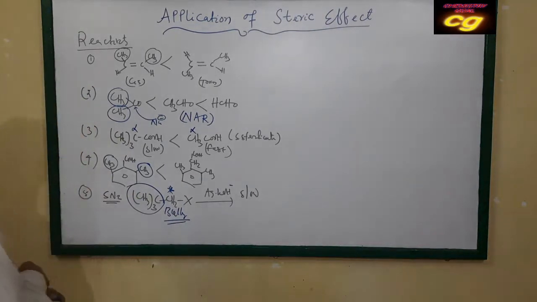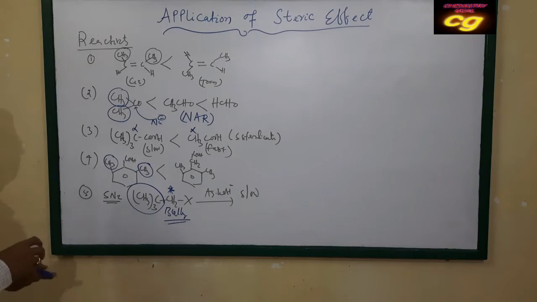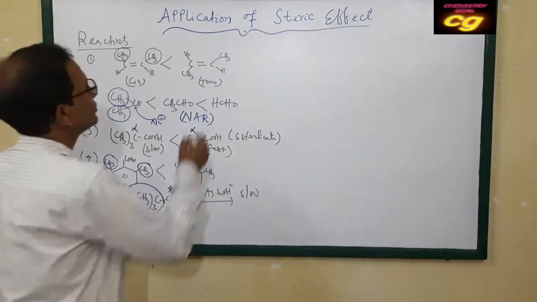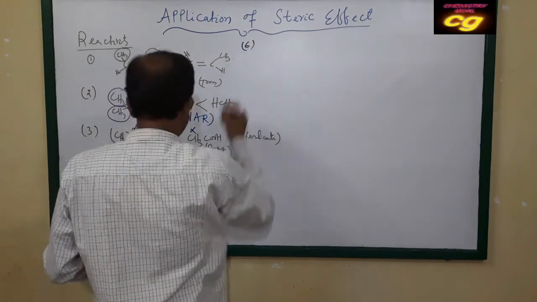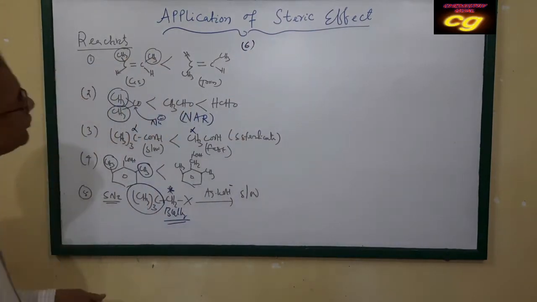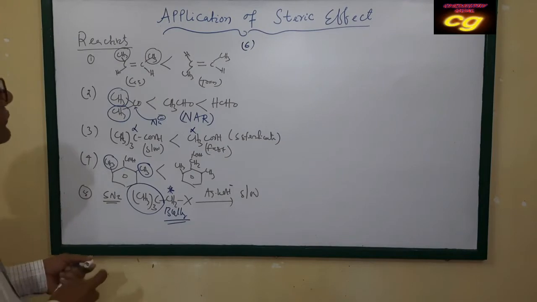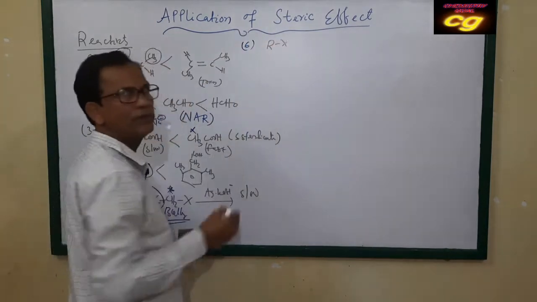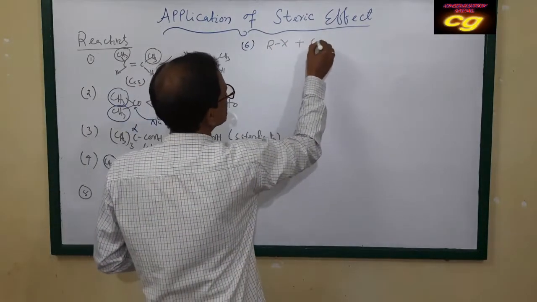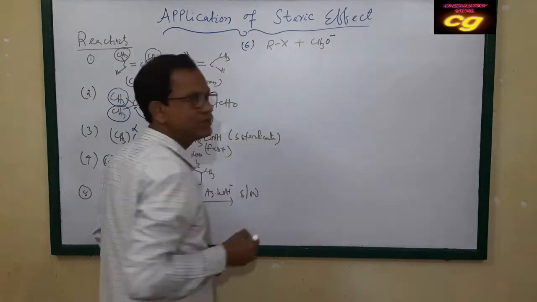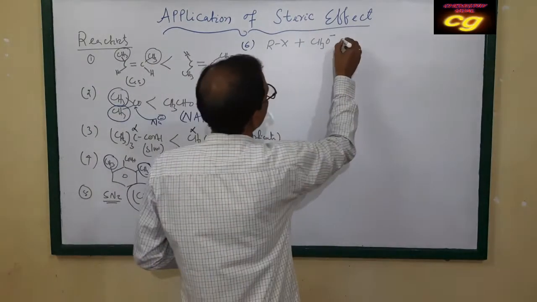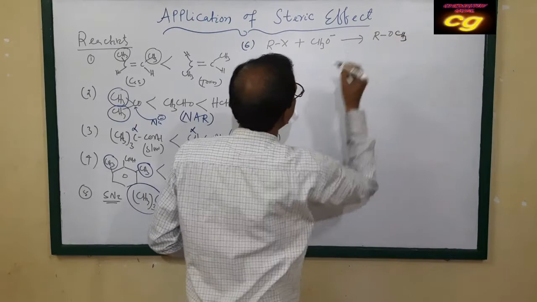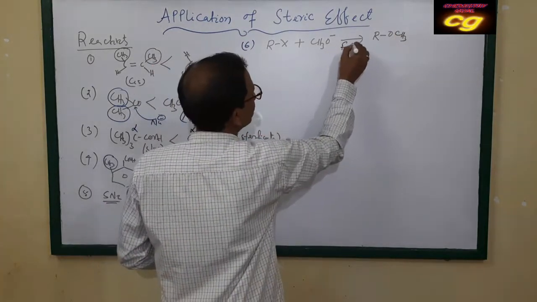So these are some examples of reactivity. Also we can take another example regarding the reactivity, the formation of ether with CH3O minus, this nucleophile, producing ROCH3, and this reaction is fast.